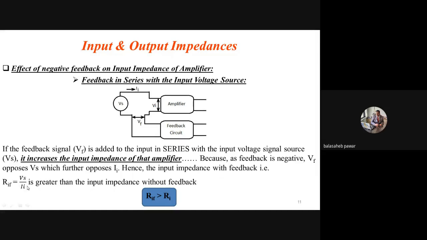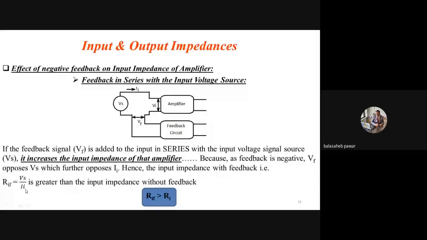Okay. So see, if this denominator term decreases, that means here we can say that RIF is inversely proportional to II. Correct? So if II decreases, RIF will increase, and hence I wrote that RIF is greater than RI. The value of this II without feedback will be somewhat more as compared to with feedback.